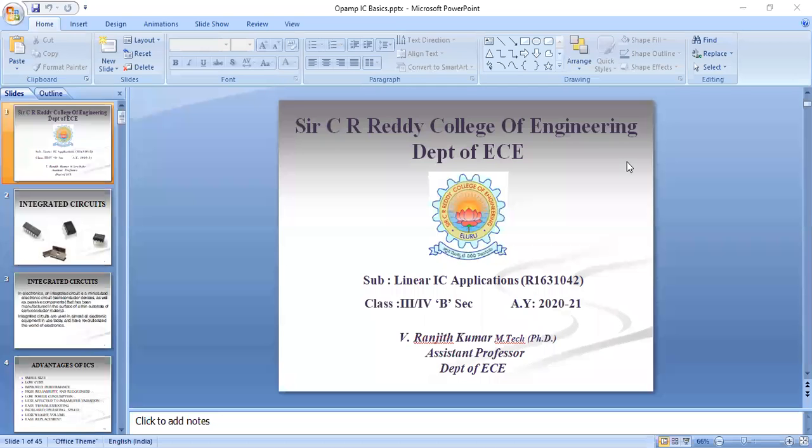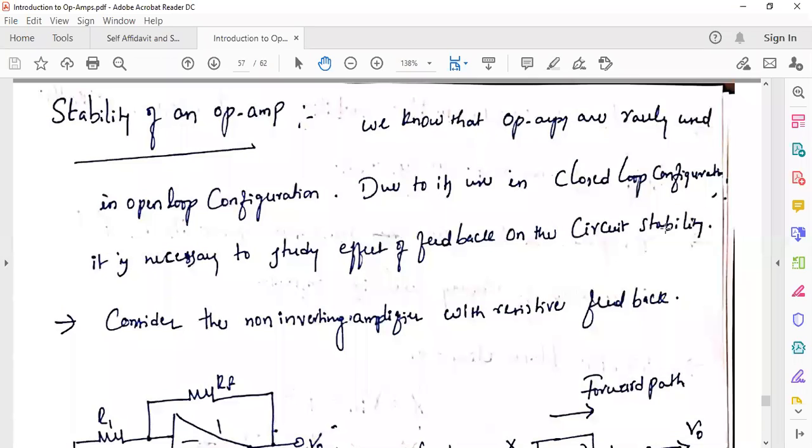Today our topic is stability of operational amplifier. As we know, gain and stability are the important factors which decide the performance of an operational amplifier. Not just an operational amplifier, any electronic circuit. Gain and stability are the important factors. Based on those factors, we decide the